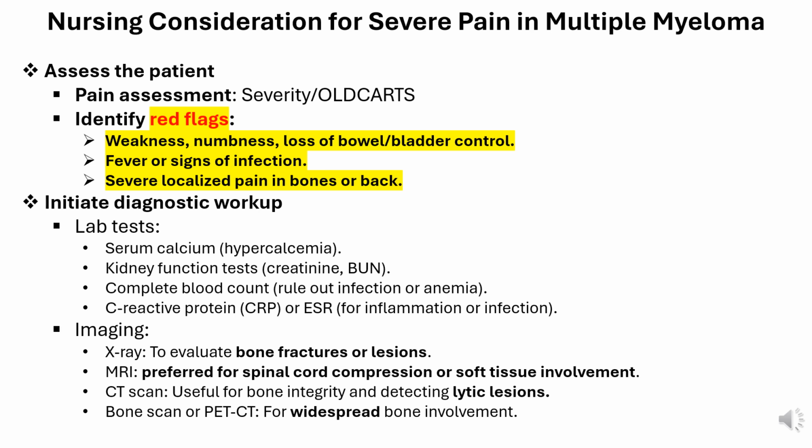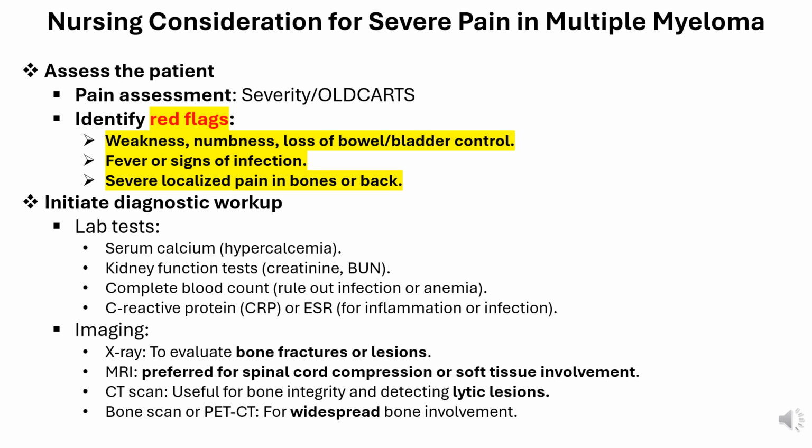Initiate diagnostic workup. Laboratory tests: serum calcium, hypercalcemia. Kidney function tests, creatinine, BUN. Complete blood count, rule out infection or anemia. C-reactive protein, CRP, or ESR, for inflammation or infection.